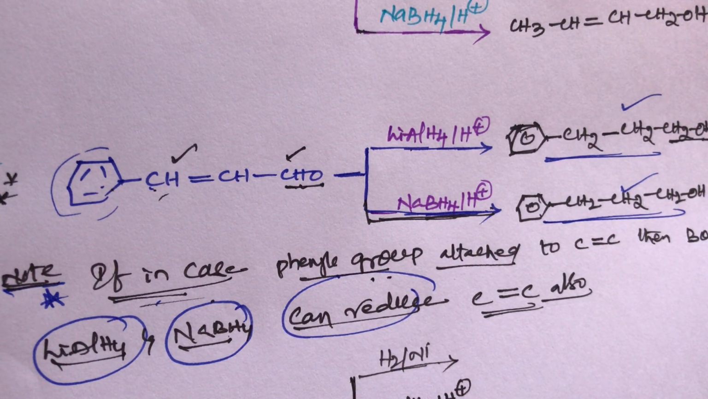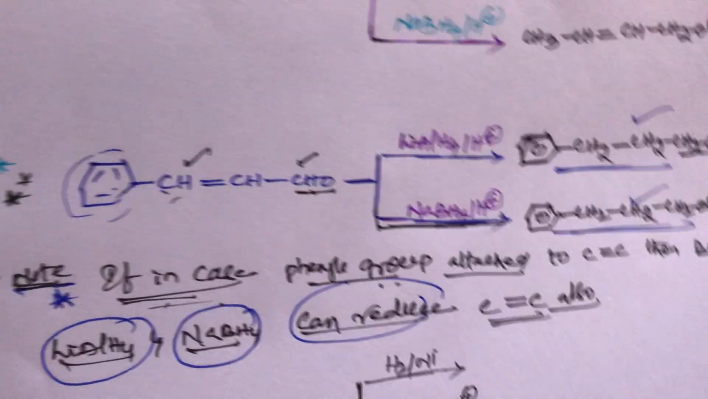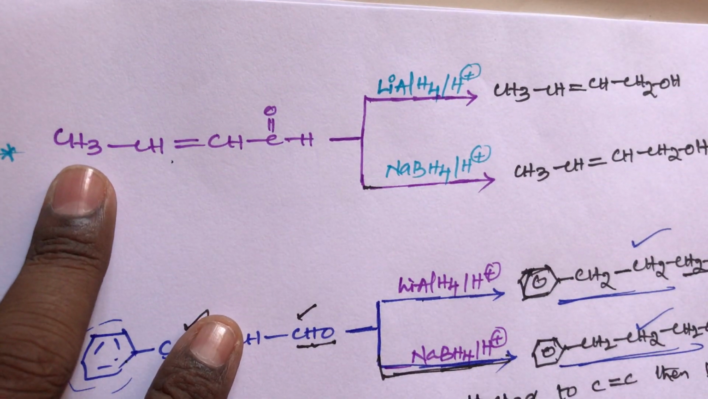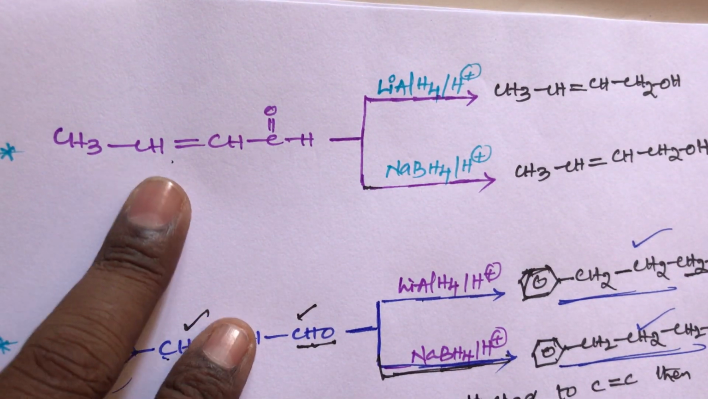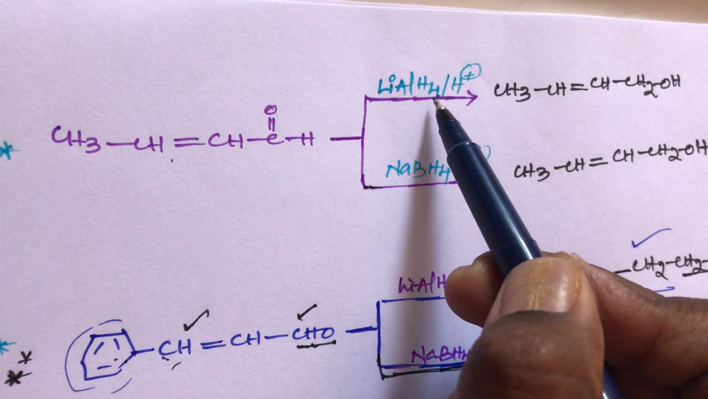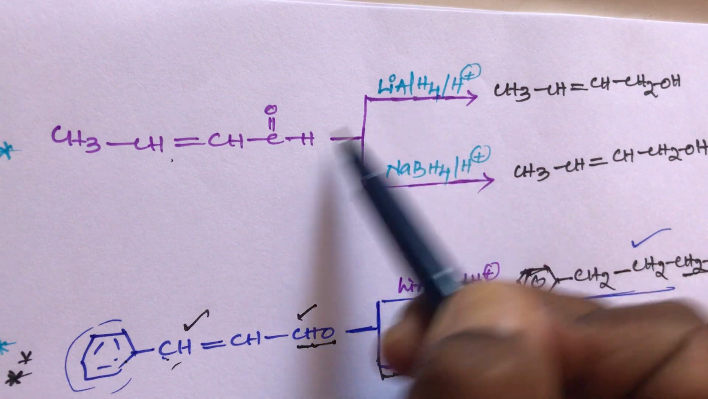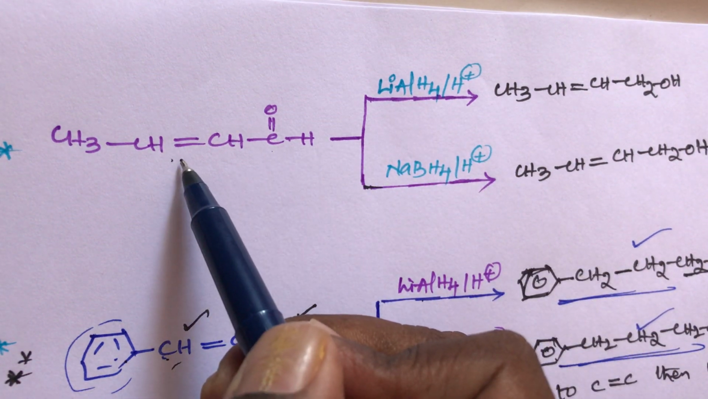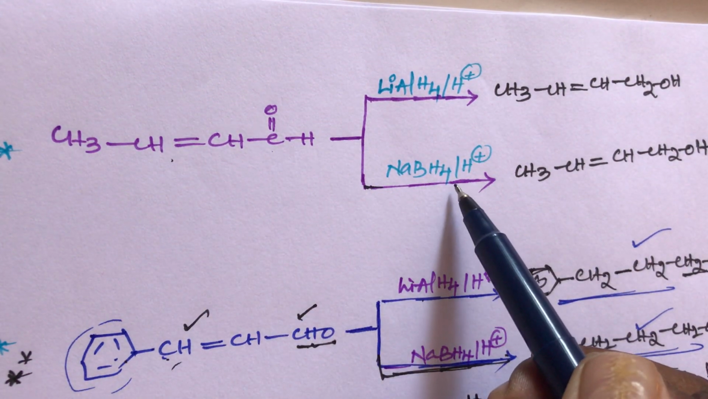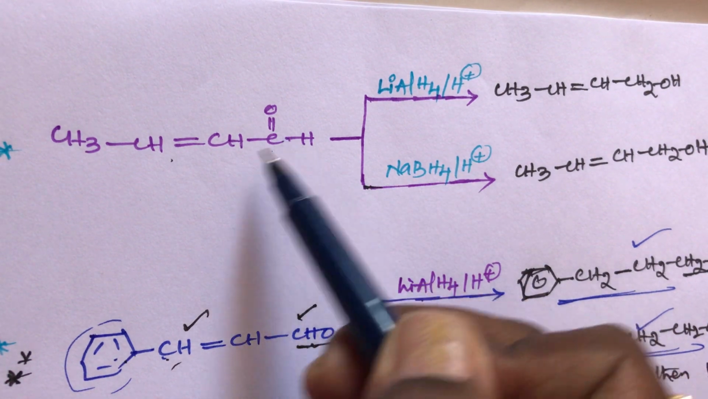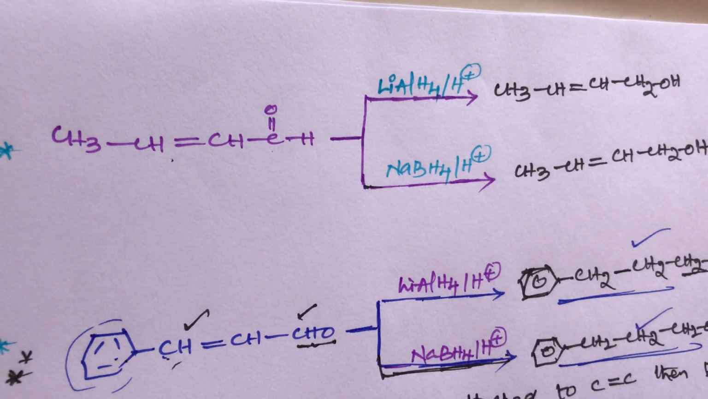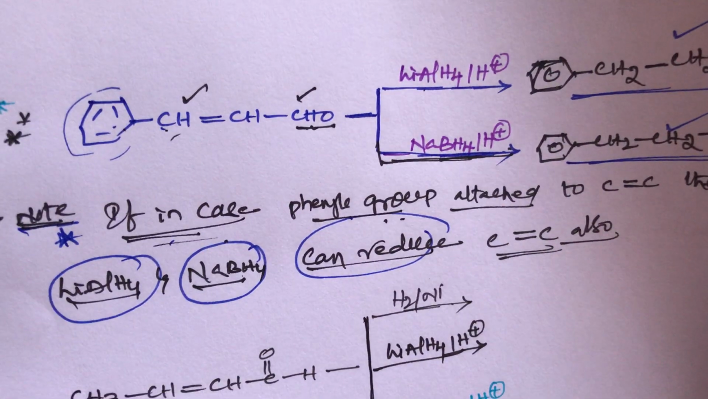It is a simple trick, student. If only aliphatic compounds are there, lithium aluminum hydride can reduce only aldehydes, it cannot reduce double bonds. Lithium and sodium borohydride also can reduce only aldehyde, cannot reduce double bond. This is the simple trick, student. So this is case 1, and now case 2.